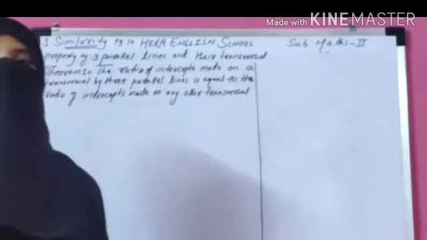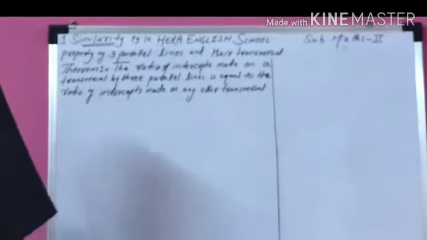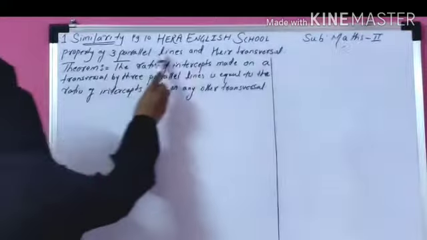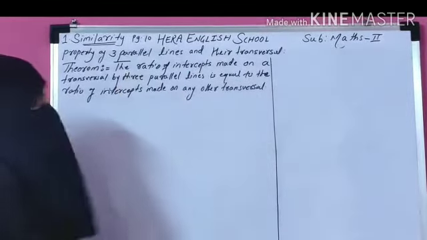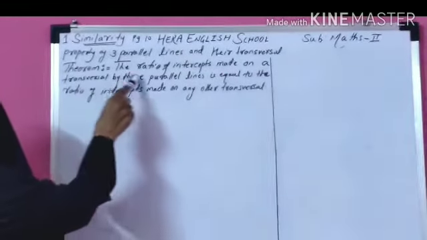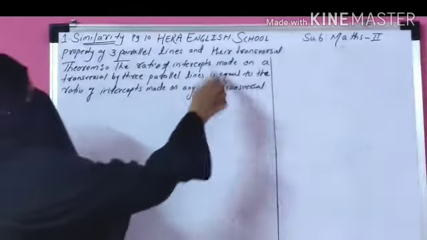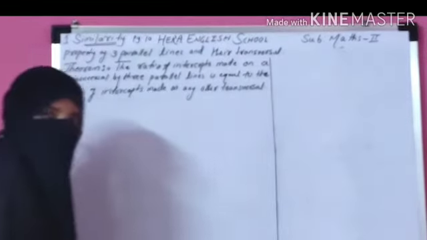In the previous part, we completed the BPT theorem, that means basic proportionality theorem. Now move to the next theorem, that is the property of three parallel lines and their transversal. I think you know about parallel lines and their transversal. The theorem is: the ratio of intercepts made on a transversal by three parallel lines is equal to the ratio of intercepts made on any other transversal.